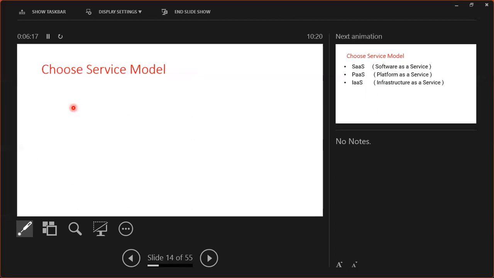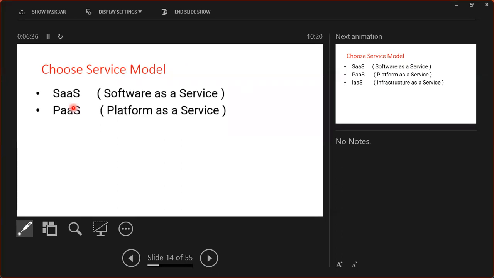Coming to services, here we can see software as a service. Each and everything is 100% managed by AWS. For example, Gmail. We are sending mails, we are receiving mails, but we don't know where it is running. Correct? Such kinds of services come under software as a service.